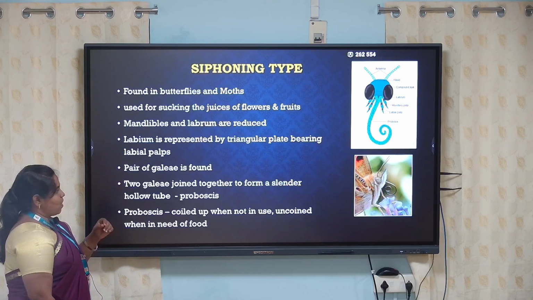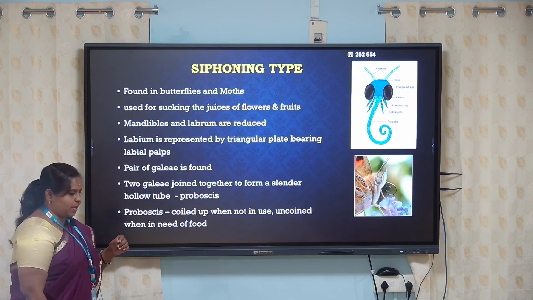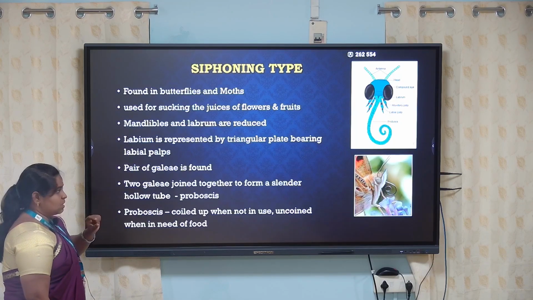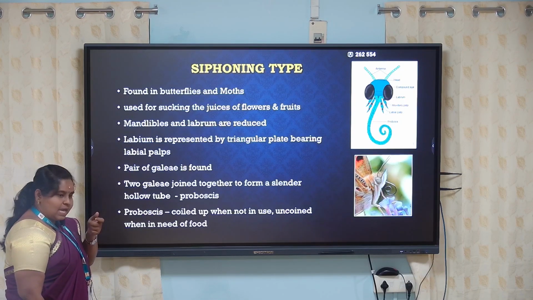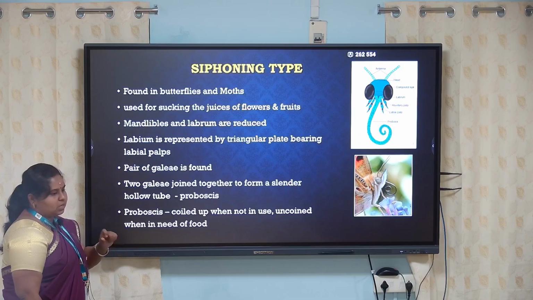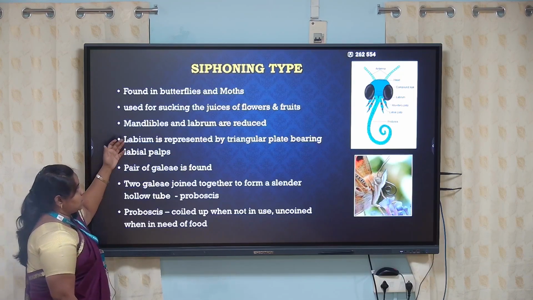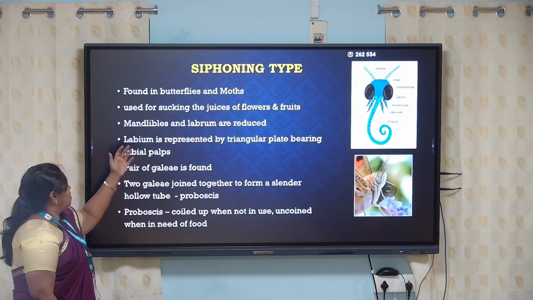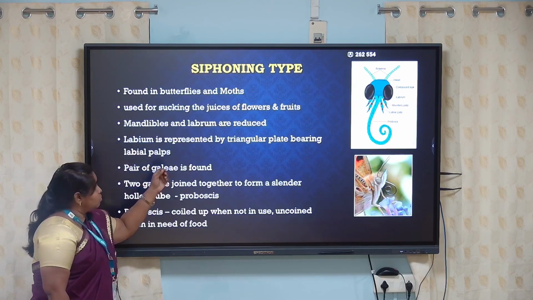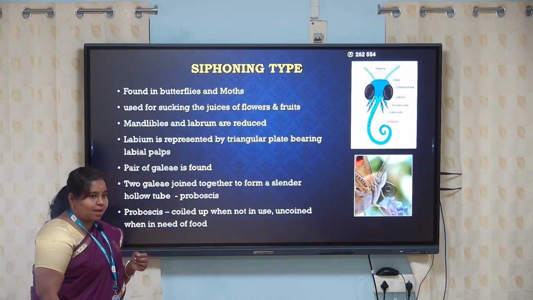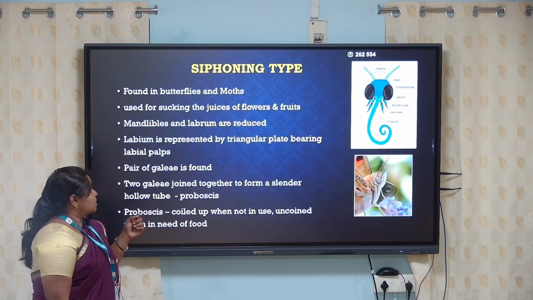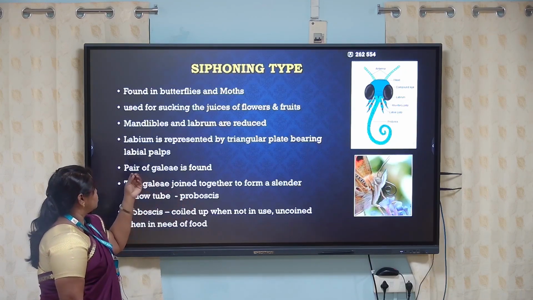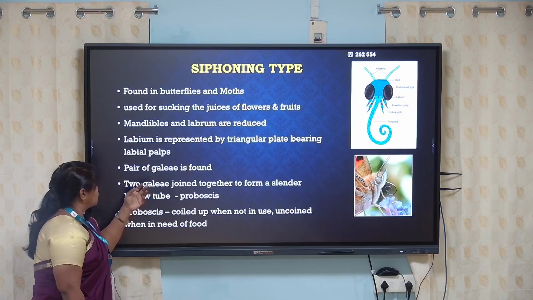And the final type is called siphoning. So this is quite an interesting structure, where the front structure is split, rolled, and again re-rolled. This type of siphoning mouth part will be found in butterflies and moths. For example, they are used to collect nectar and juices from the flowers and fruits.